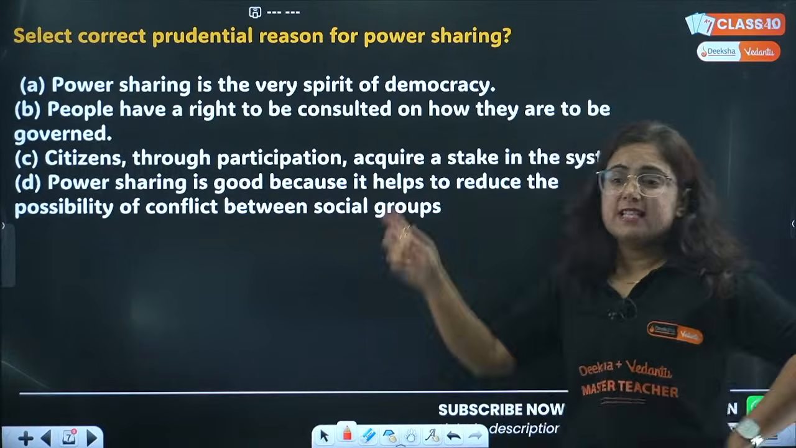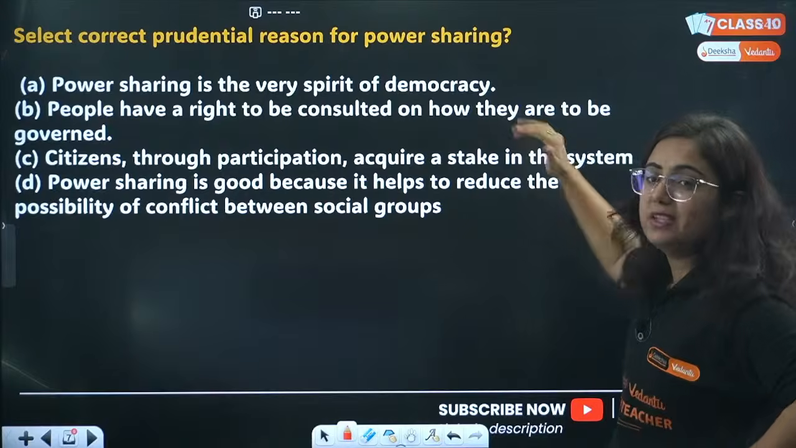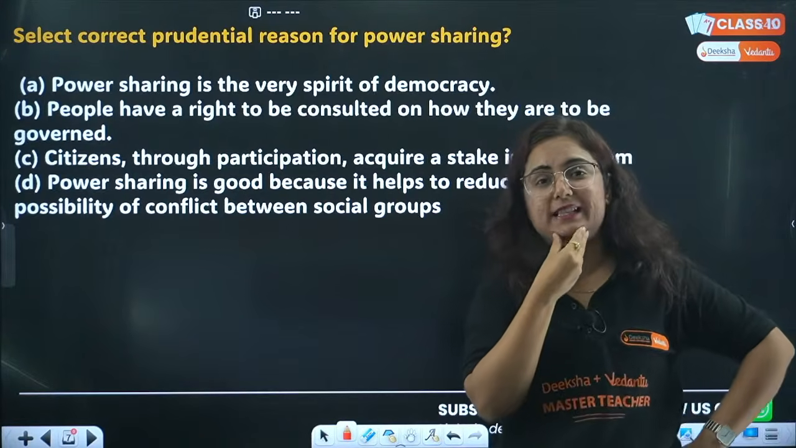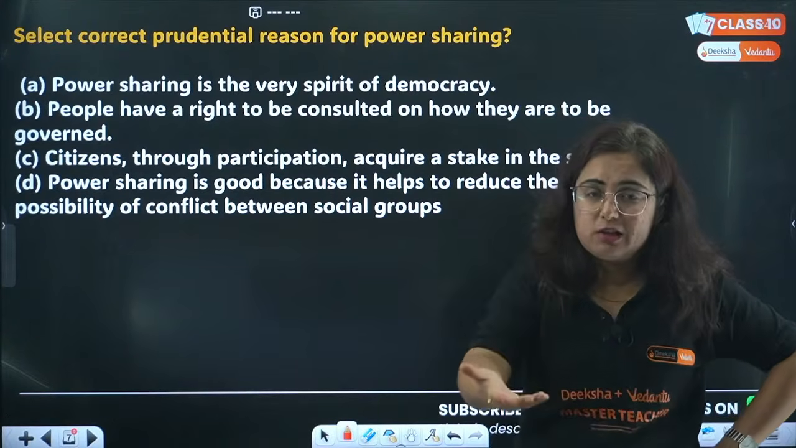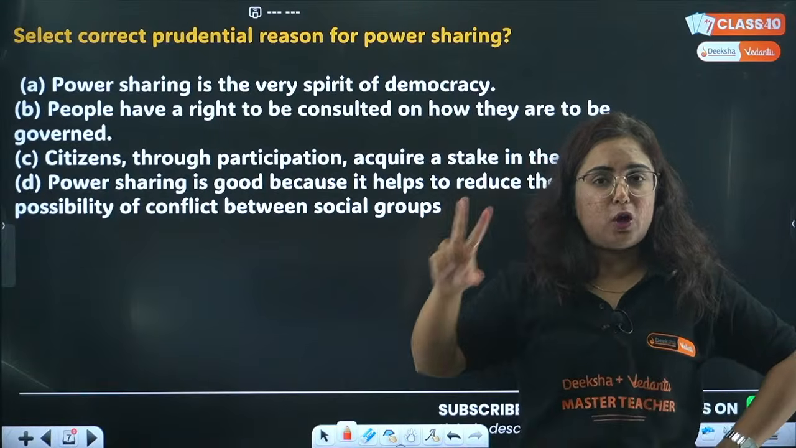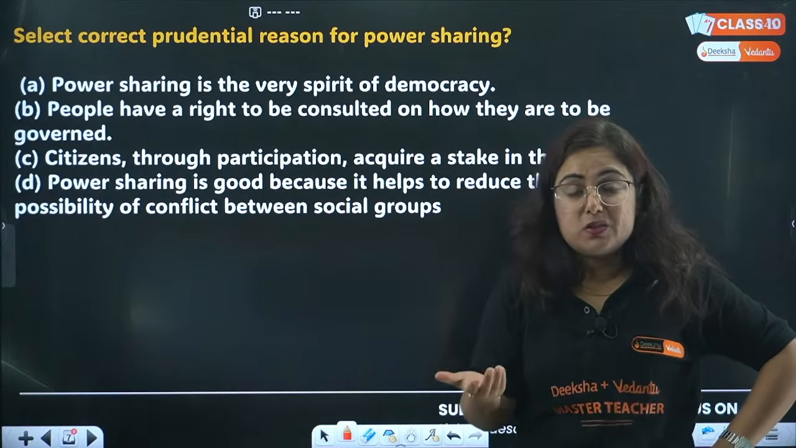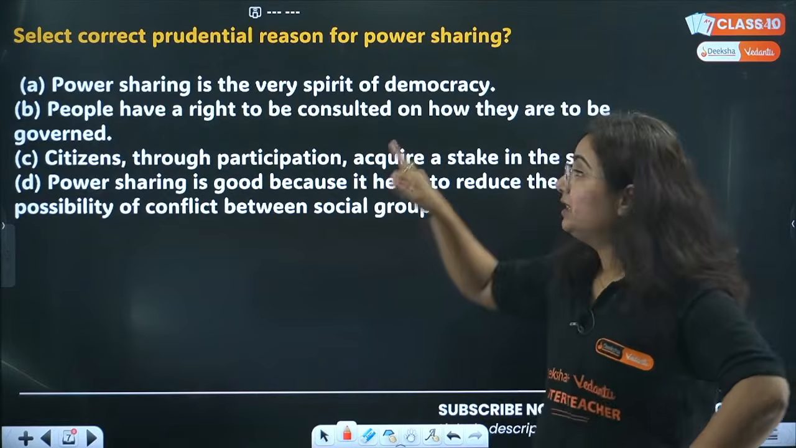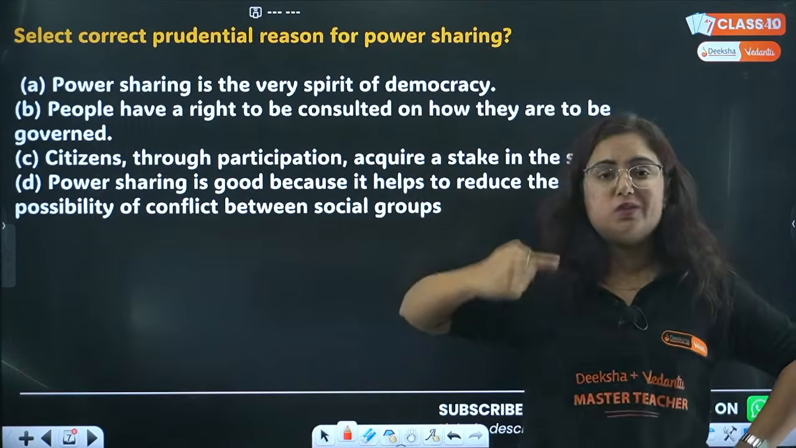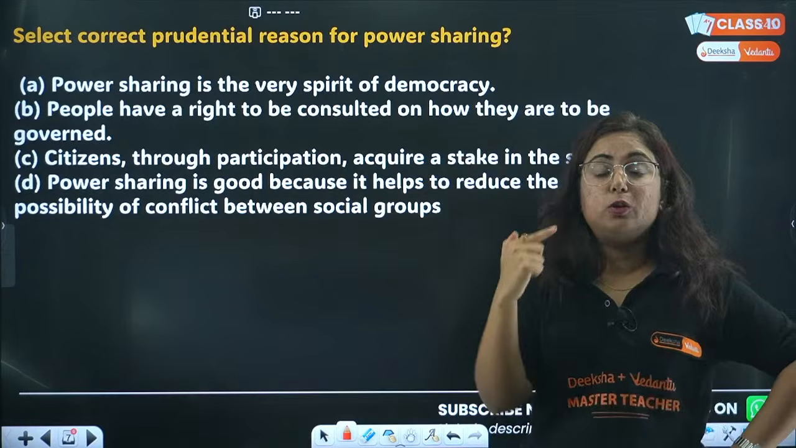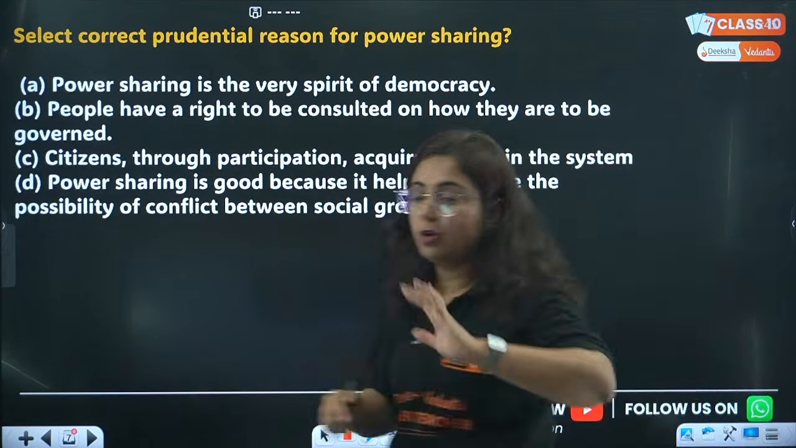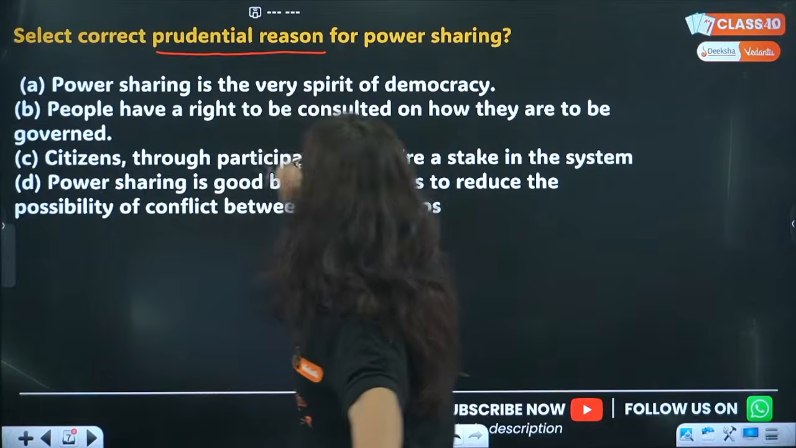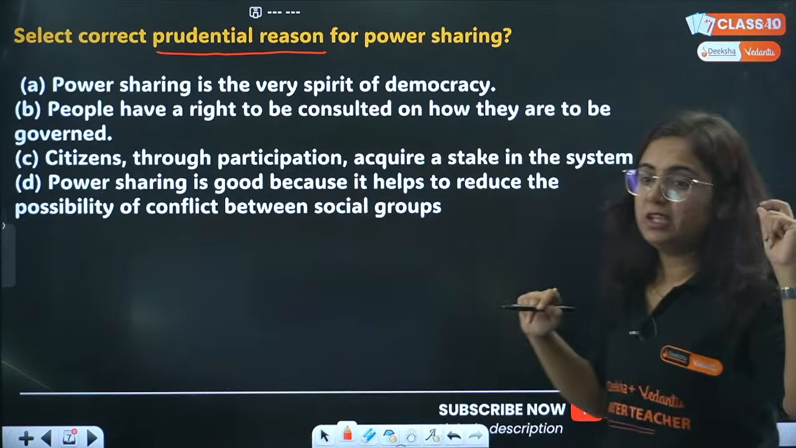And that is, select the correct prudential reason for power sharing. What you have to select is the correct prudential reason. Now, there were two reasons for adopting power sharing, two reasons why power sharing is desirable. What you have to filter here is the word prudential. Beta, while solving MCQs, you have to look at certain important words. And what are those words here? Prudential reason.